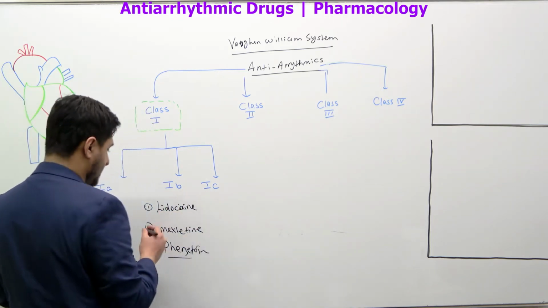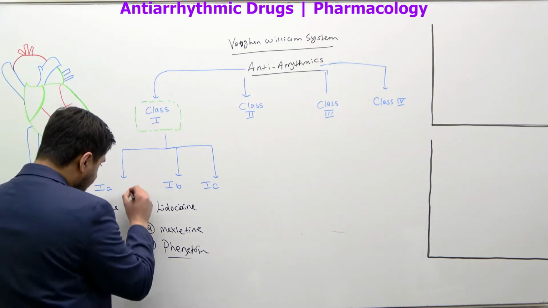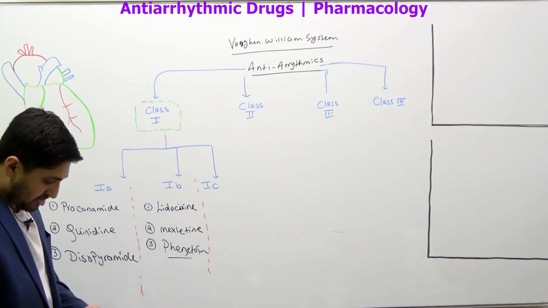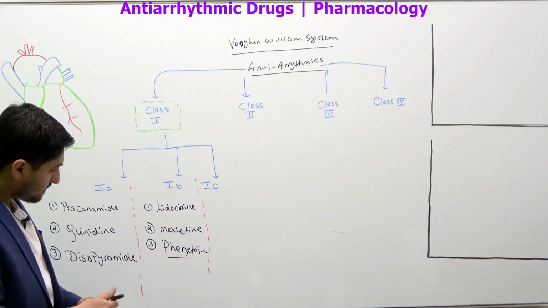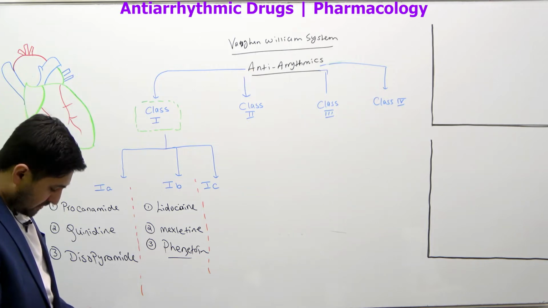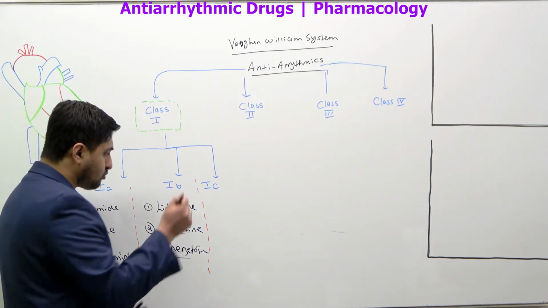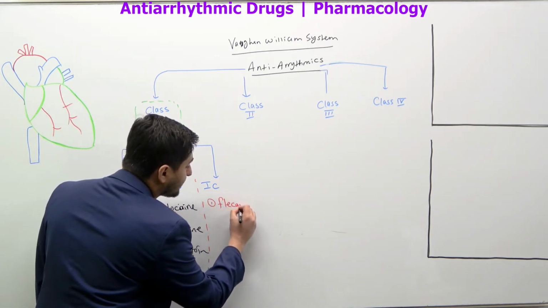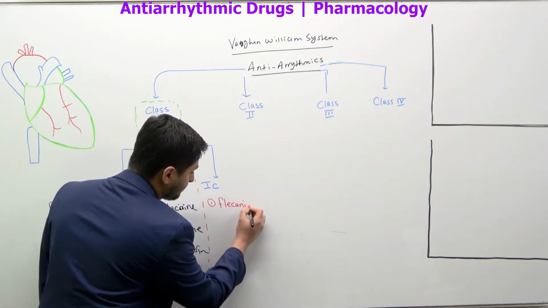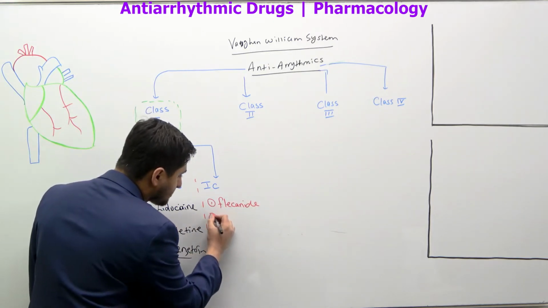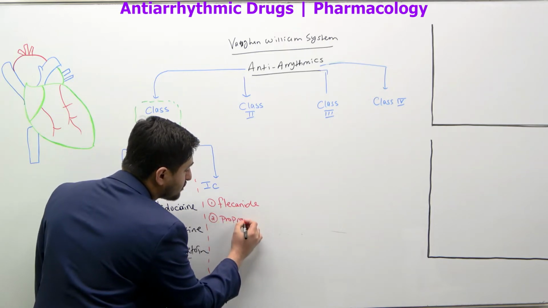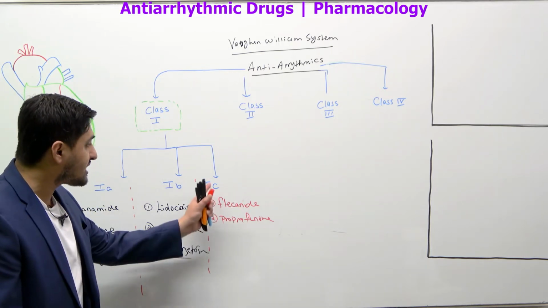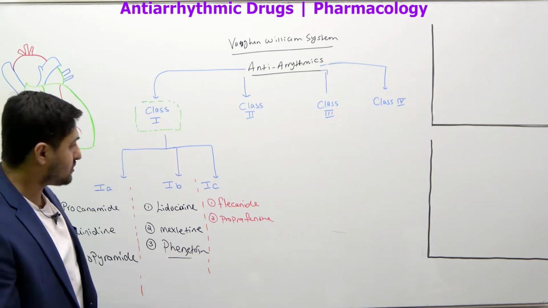And we have the 1C drugs. You have the 1C drugs also, which are stronger than 1A and 1B. There are two drugs which are very important for you to remember. And I'll write in a different color, okay? So 1C drugs right here. One is called flecainide, all right? Flecainide, that's a drug. And the second drug is called propafenone. You have flecainide and you have propafenone. These two drugs belong to the 1C group of the class 1 drugs.